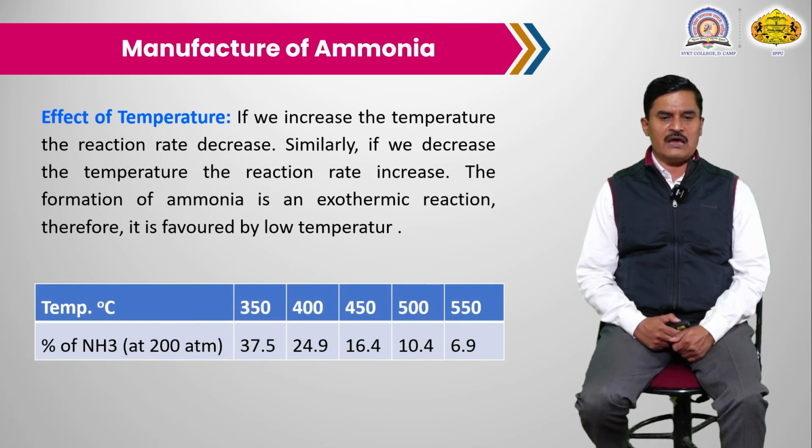If we see the chart, at about 350 degrees Celsius the percentage of ammonia is about 37.5%, and at 550 degrees Celsius the percentage of ammonia is only 6.9. This means that if we reduce the temperature, the percentage of the reaction increases, so the reaction is favored at a lower temperature. If we increase the temperature, the reaction rate increases, but the percentage formation of ammonia decreases.